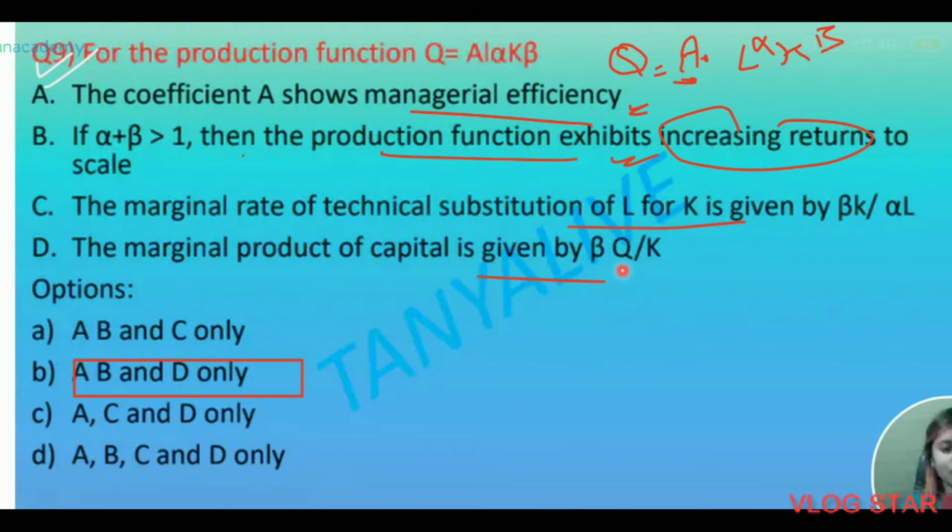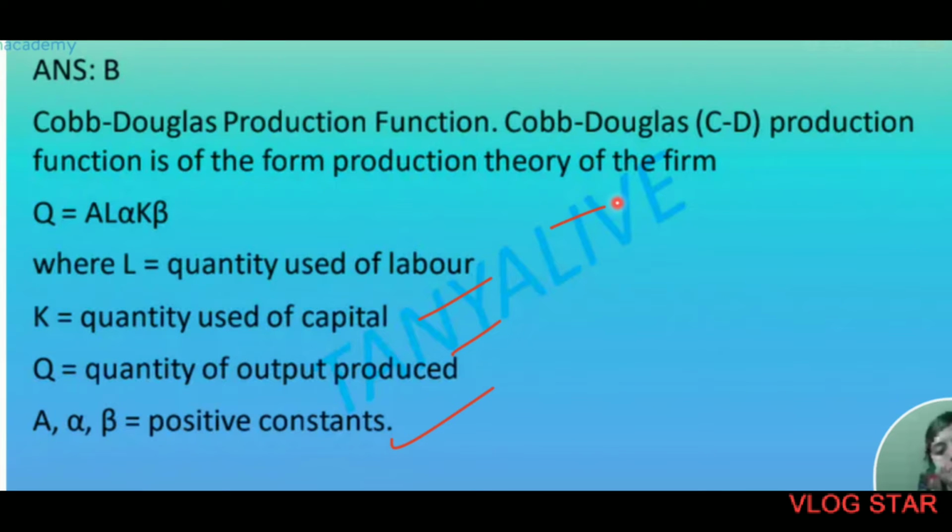which is incorrect, because the MRTS of labor for capital is given by alpha K upon beta L. If we were finding the MRTS of labor for capital, the labor should have been in the numerator, whereas the capital should have been in the denominator. In the Cobb-Douglas production function, L stands for labor, K for capital, Q for output, and A, alpha, beta are positive constants.